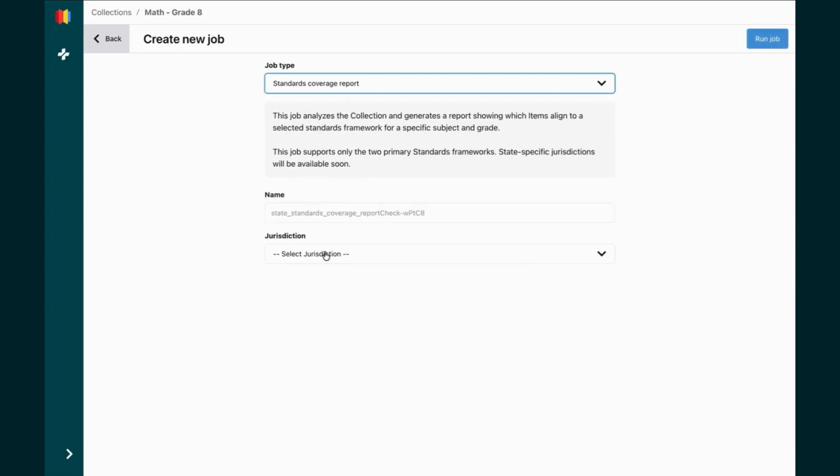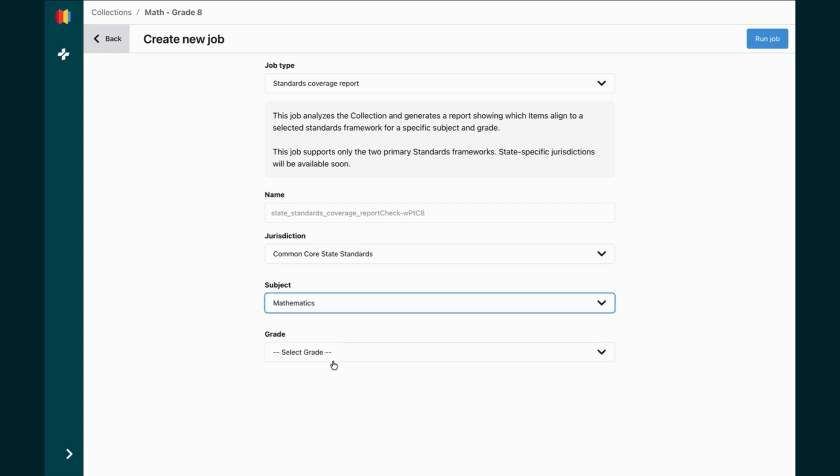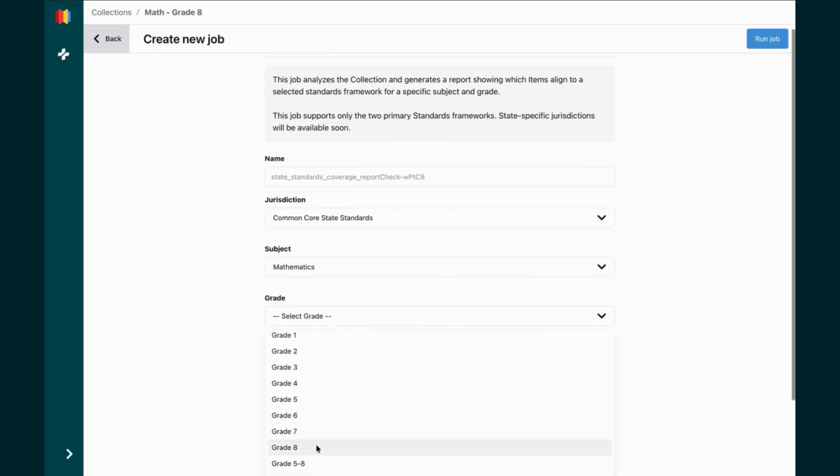Now we'll take a look at the new job around Standards Coverage Report. So I'll select this from the job type and I will pick the jurisdiction. In this case, I'll look at Common Core State Standards, the subject, which was mathematics, and a grade level that these items were intended for.